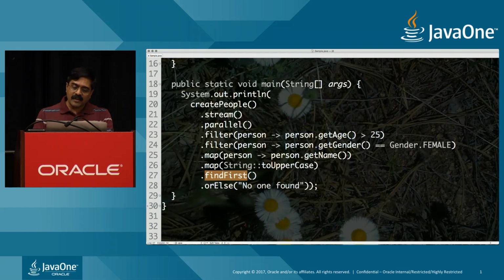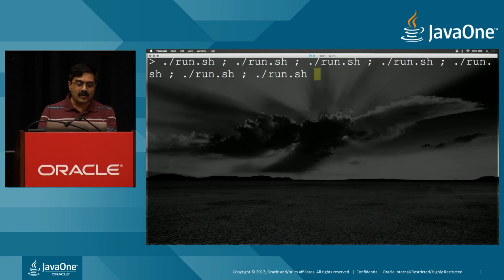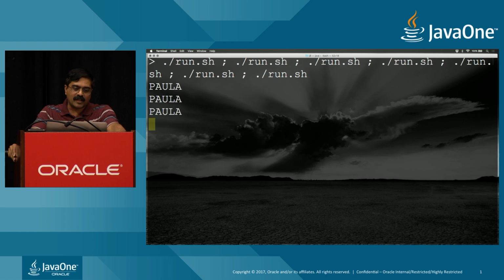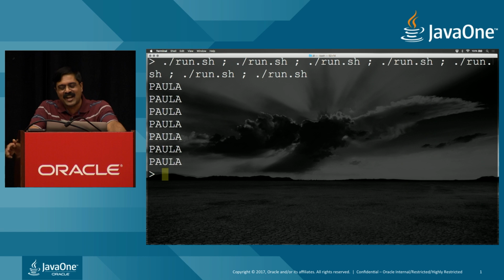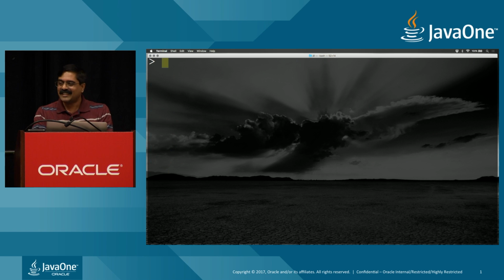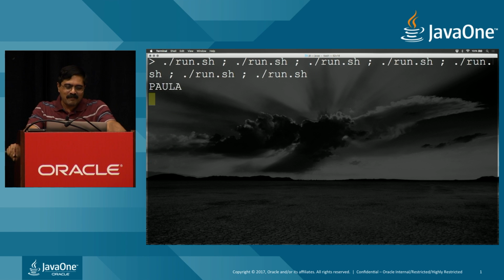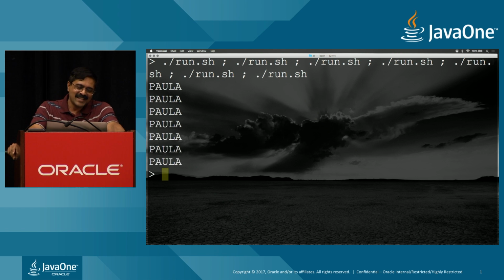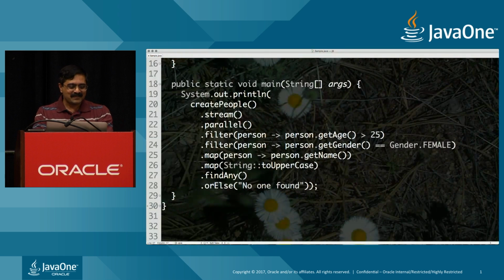Research on this. But what if I turn this into a find any on the other hand and run this code now? Well, this time notice it is still Paula, but I'm hoping it'll be different sometime. Okay, it's not in my favor. This is the peril of a demo, isn't it? But hopefully at some point you will run this enough number of times, and okay. So again, trust me on this one too, right? So, what is it?